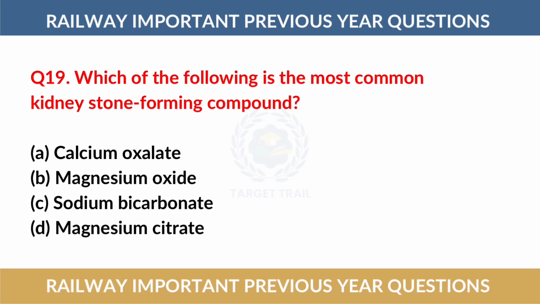Question number 19. Which of the following is the most common kidney stone forming compound? The correct answer is option number A, calcium oxalate.